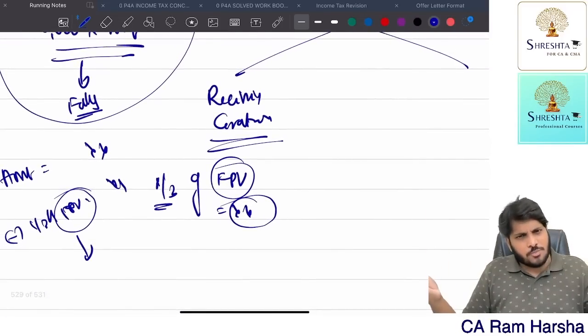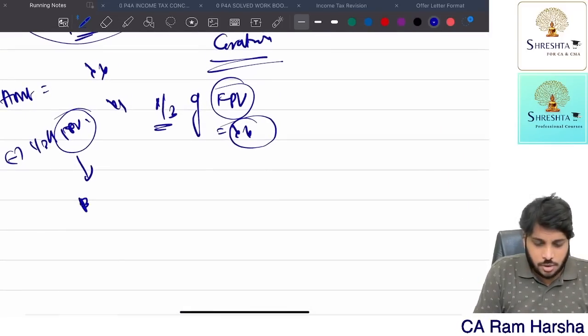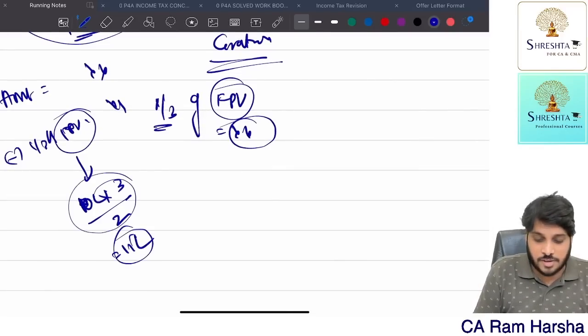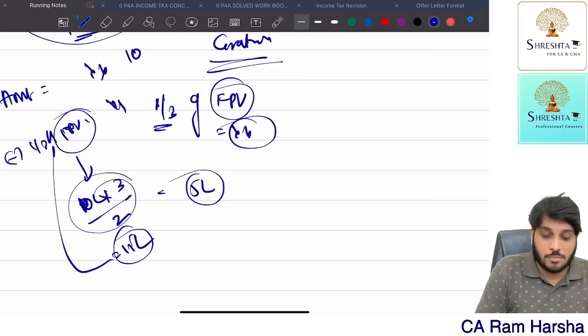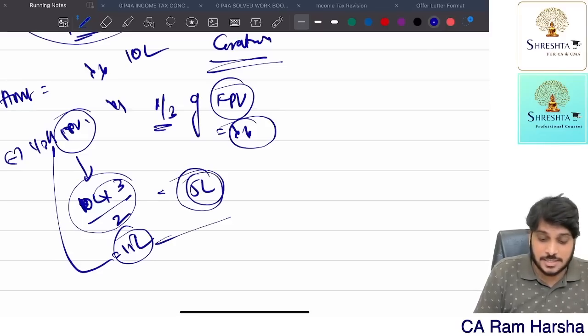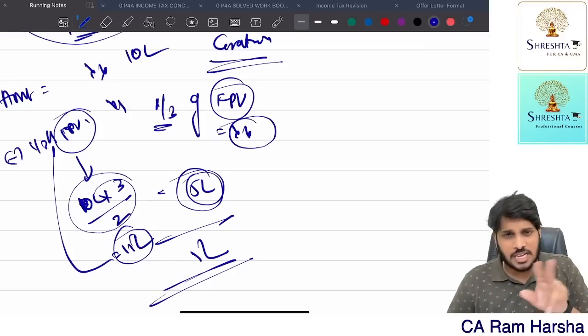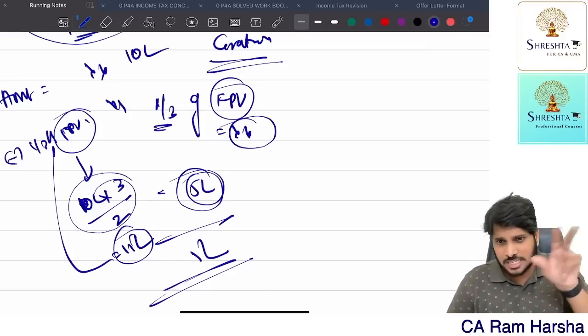Now for 2/3, the lump sum amount is 10 lakhs. For the full amount how much? 10 lakhs is for 2 portions, so 3 portions means the full value is 15 lakh. 15 into 1/3 is 5 lakh. The employee received how much pension? 10 lakh in our example. How much is exempt? 5. So 5 lakh is taxable. If you want, repeat the last 5 minutes of this video once again. If at all you did not understand, just repeat this video.